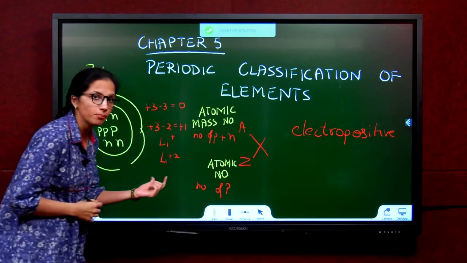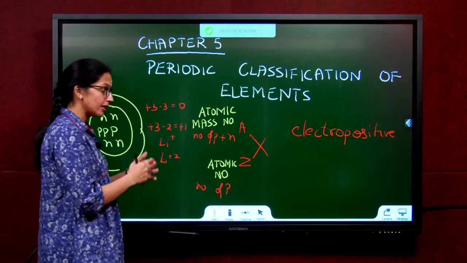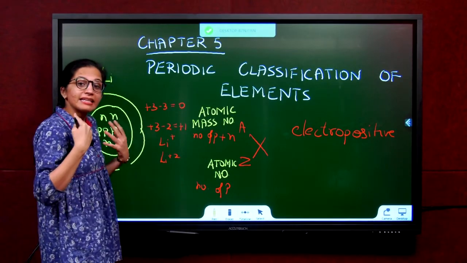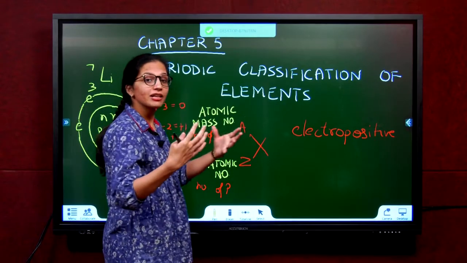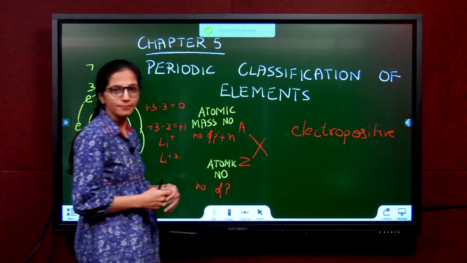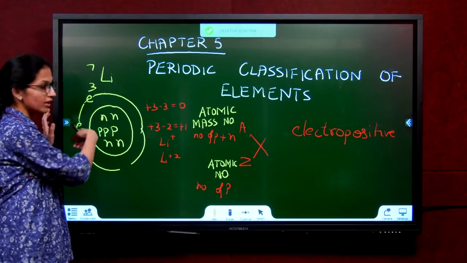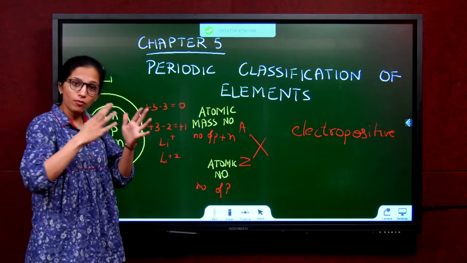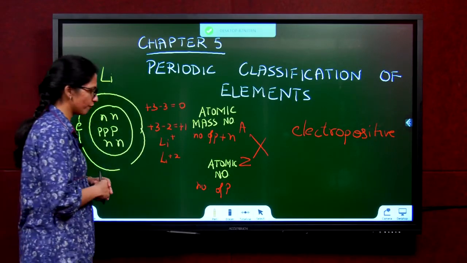Positive because they are getting a positive charge on them. Why are they called electropositive? That means they easily give up electrons. They're easily giving up electrons to become positive. Why do they do that? Because they are more stable in this form. They want to lose electrons. We will learn this in detail as we go further.